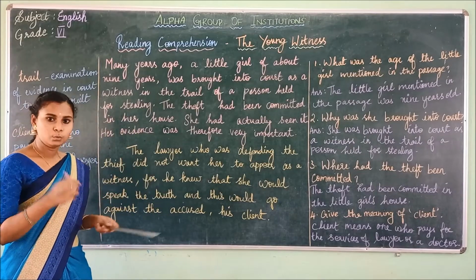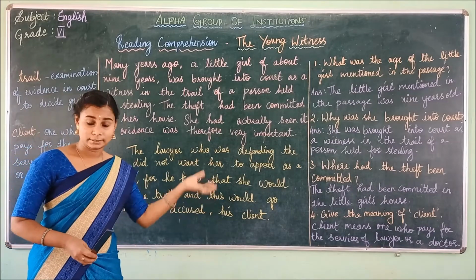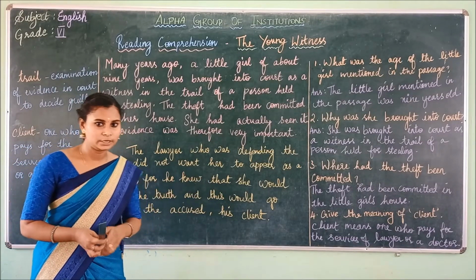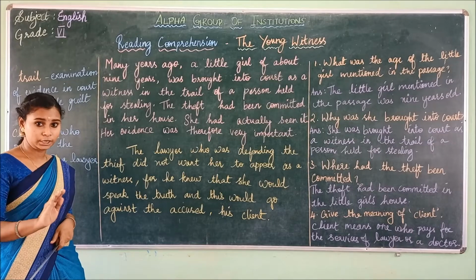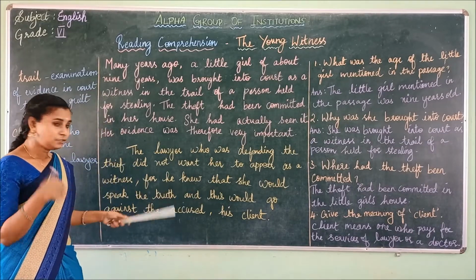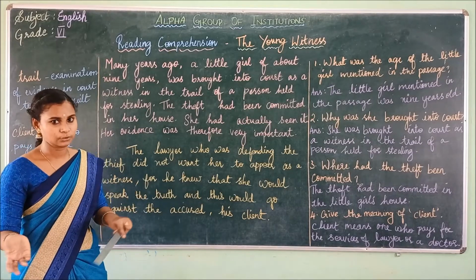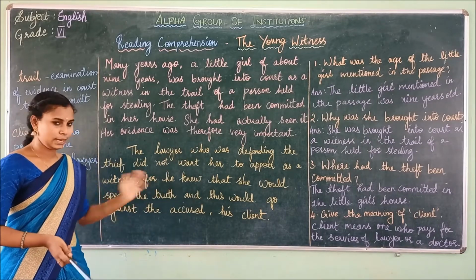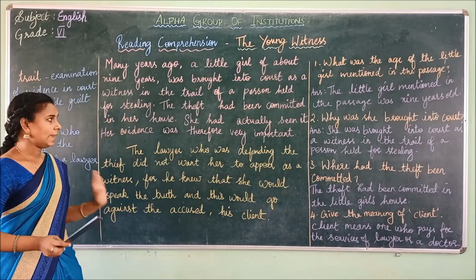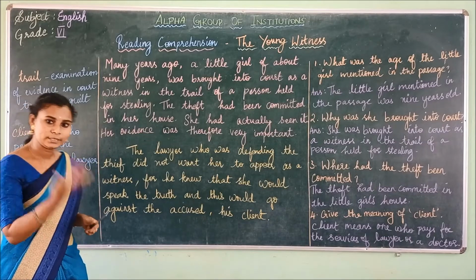And the lawyer who was supporting the thief did not want this girl to appear as a witness, because this lawyer knew that the girl would speak out the truth. And if she speaks out the truth, what happens? This would go against the accused, the thief, who is his client. Okay, so this is what is happening in this passage. So now we have understood the passage. And what is the next step?